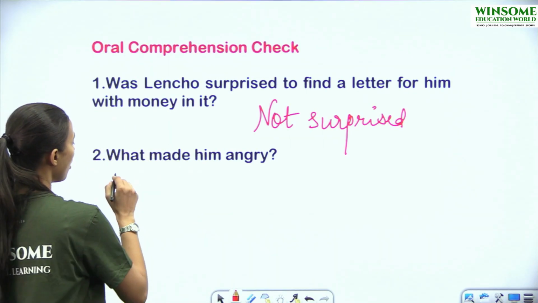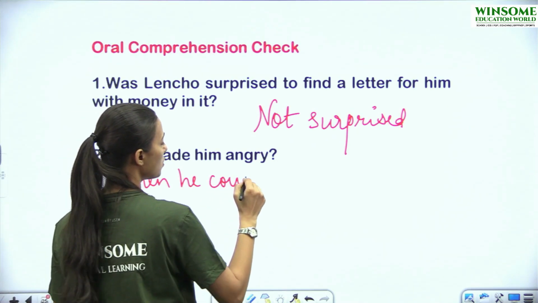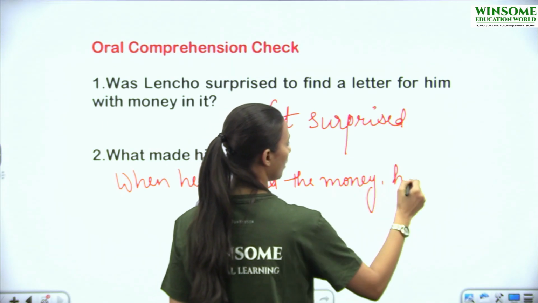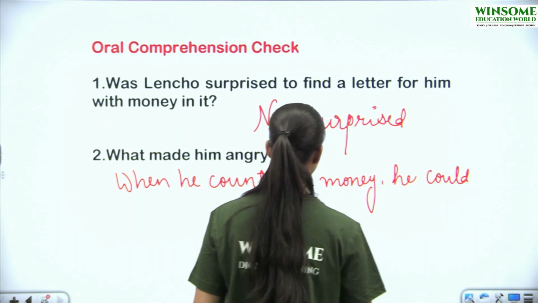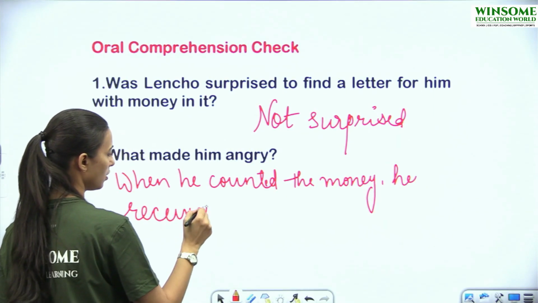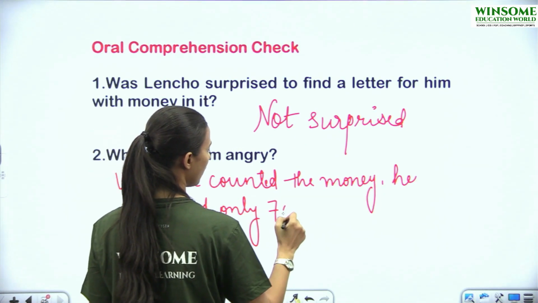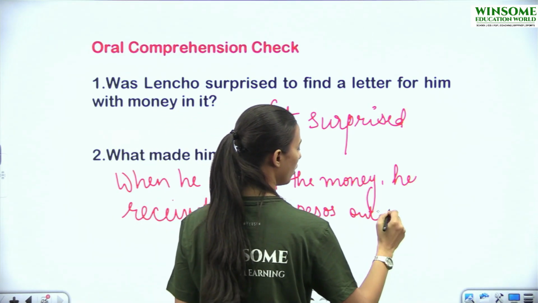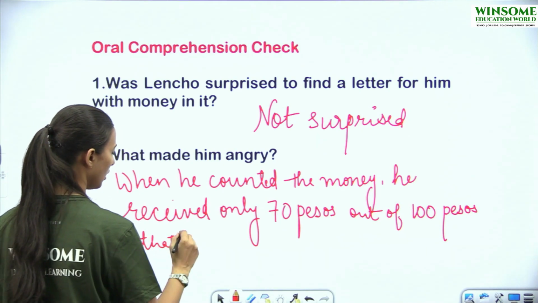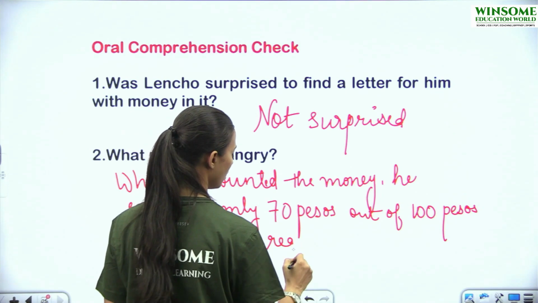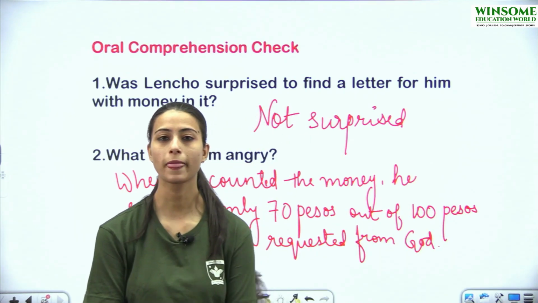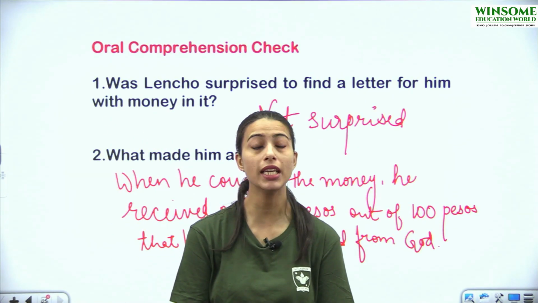So he was angry because when he counted the money, he received only 70 pesos out of 100 pesos that he had requested from God.